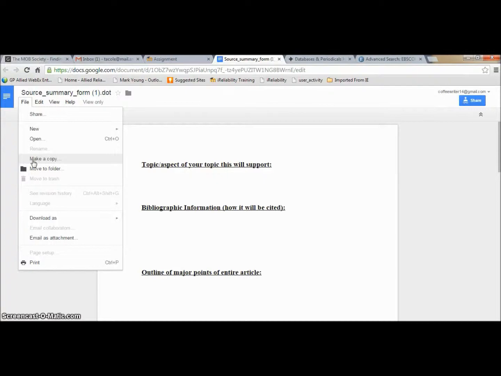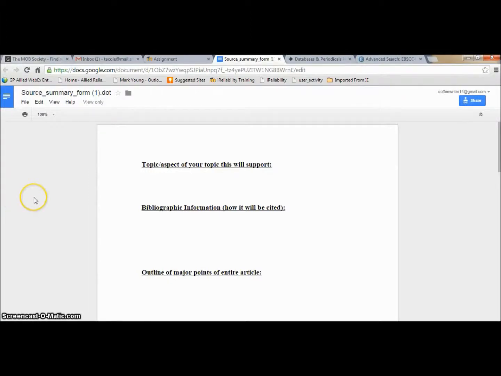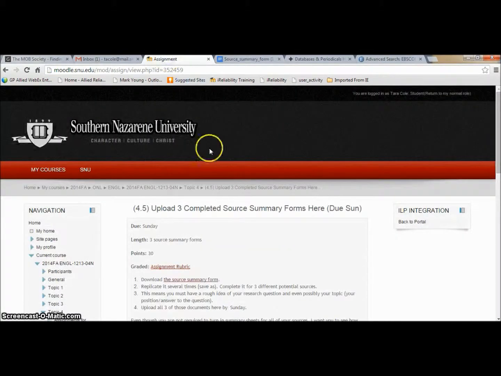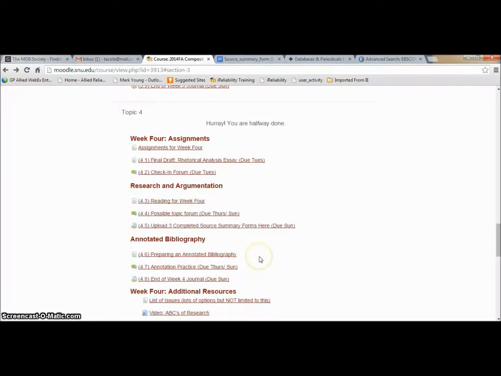You may be wondering if this kind of detail about your sources is necessary. I promise you it is. As I pointed out in the ABCs of Research video under Additional Resources in Week 4, I still write down this type of information when I do my own research. Though I need your first 3 sources in this format, feel free to switch to note cards, PowerPoint slides, or whatever method works best for you once these are complete.